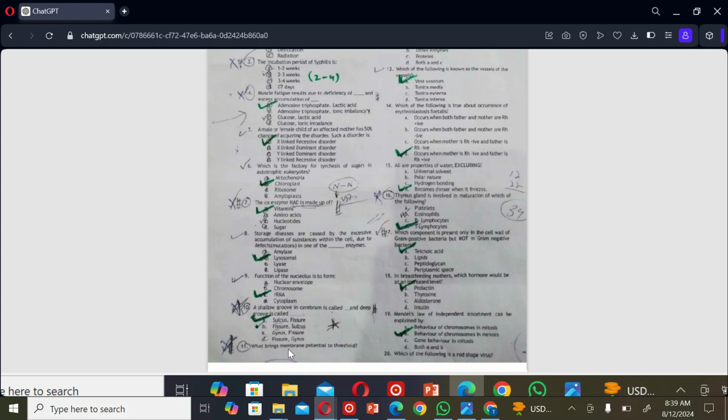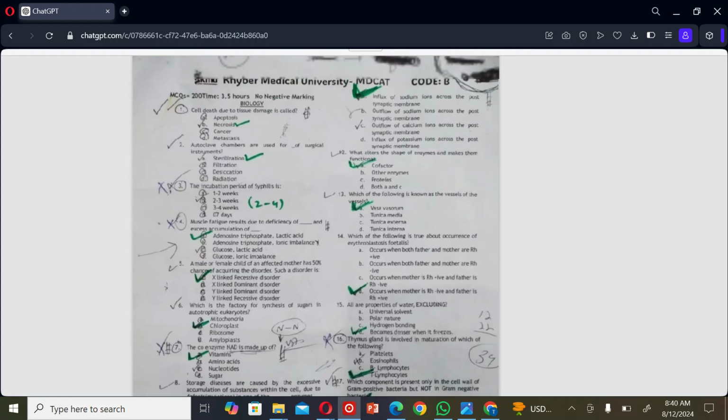The next MCQ: what brings membrane potential in the postsynaptic neuron? A. Influx of sodium ions across the postsynaptic membrane, B. Outflow of sodium ions across the postsynaptic membrane, C. Outflow of calcium ions across the postsynaptic membrane, D. Influx of potassium ions across the postsynaptic membrane. So the correct option is A. Influx of sodium ions across the postsynaptic membrane.